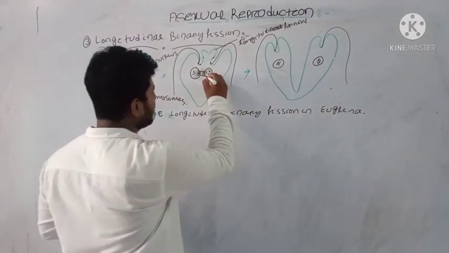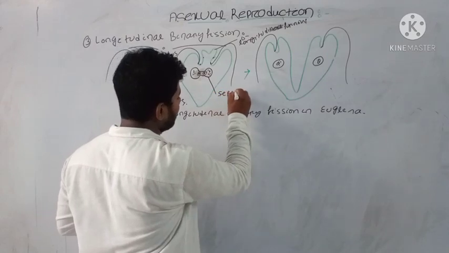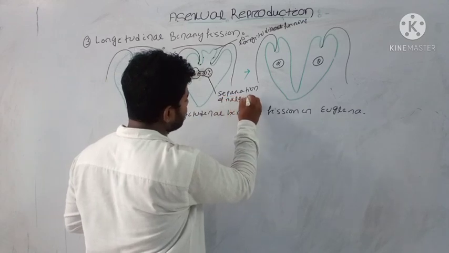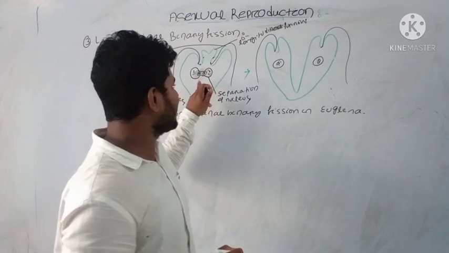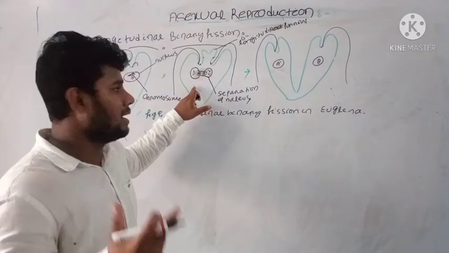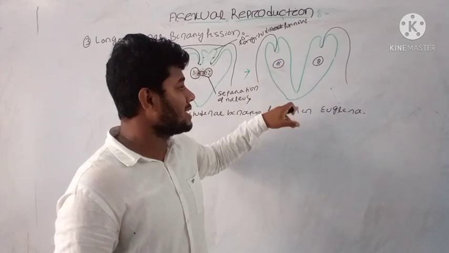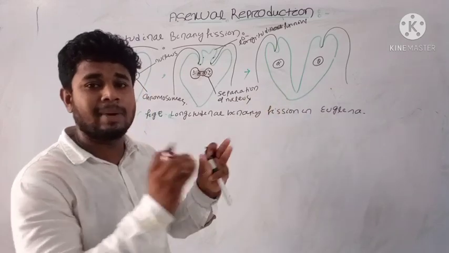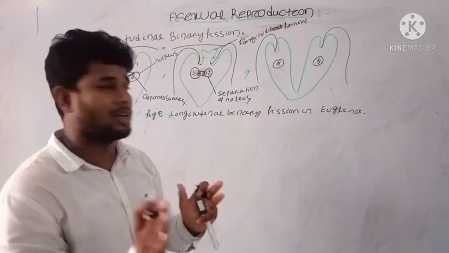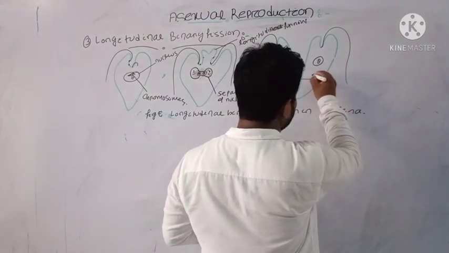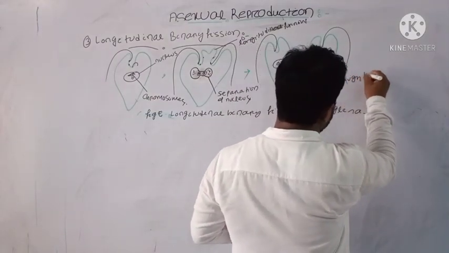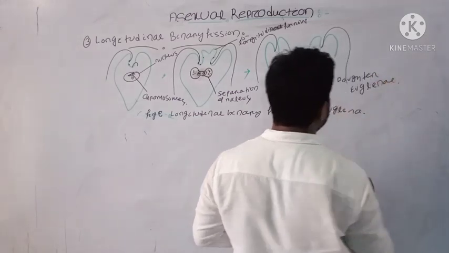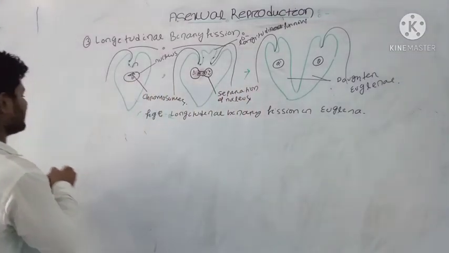When the nucleus and nuclear content are separated, the cytoplasmic content is doubled, and a cytokinesis process divides the euglena into two equal parts. These are known as your daughter euglena.